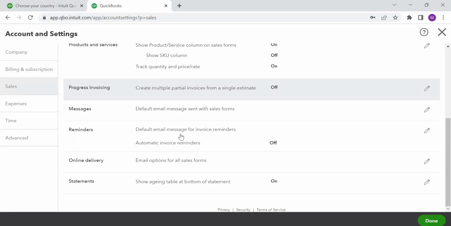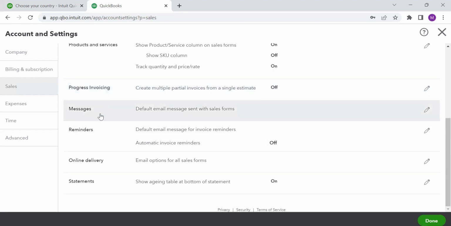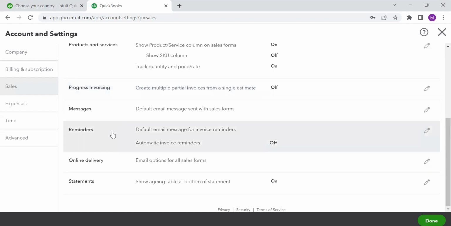That default email message you can set up here in this field. Reminders. If you want to send any automatic invoice reminders to your debtors, I can put on this feature of reminders.